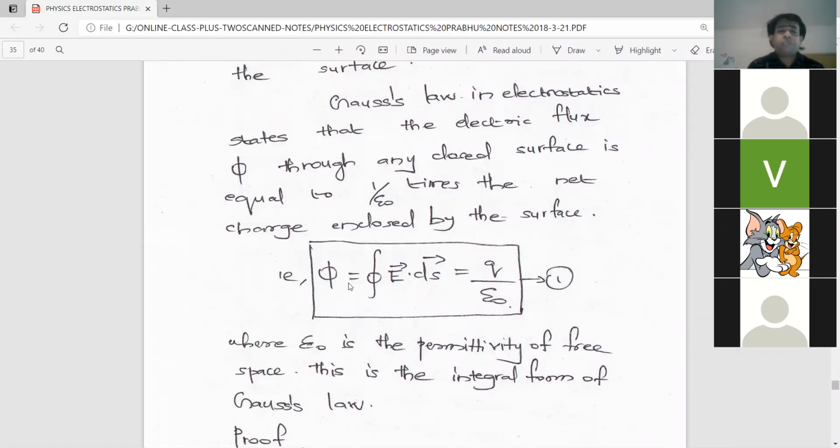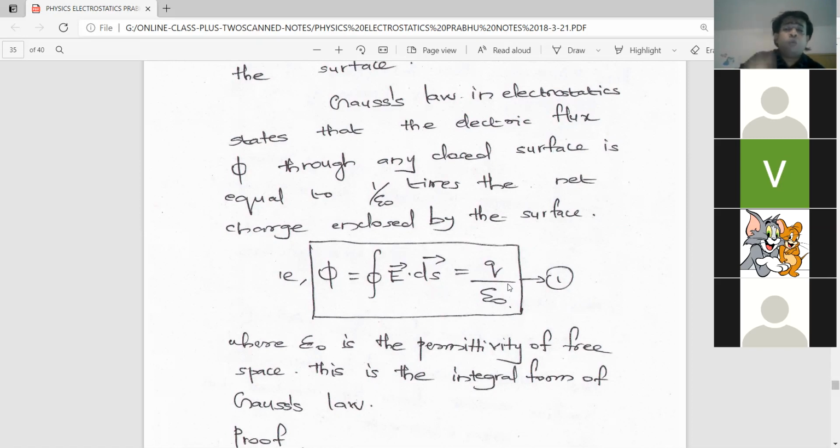For memorizing, simply remember this equation: phi is equal to Q by epsilon 0. Tomorrow, when I ask you to give the equation for Gauss's law, you have to answer this much only: electric flux phi is equal to Q by epsilon 0, or 1 by epsilon 0 times Q. What is phi? Total electric flux through that closed surface. What is Q? The charge enclosed by the surface. While remembering an equation, you should remember each of the terms. Then only you can expand that law. Am I clear?